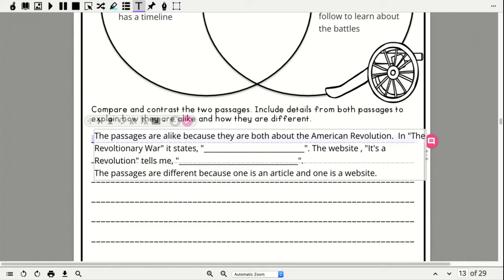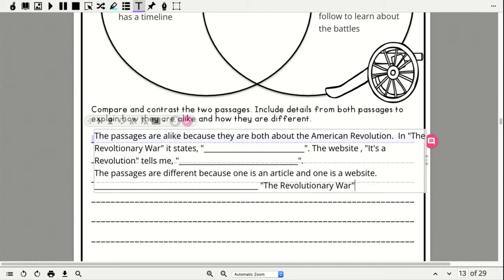Okay, so you should be writing here one thing from the Revolutionary War, and then I'm going to need another thing from It's a Revolution. Okay, so now you have finished the compare and contrast page. So that is all we will be learning.